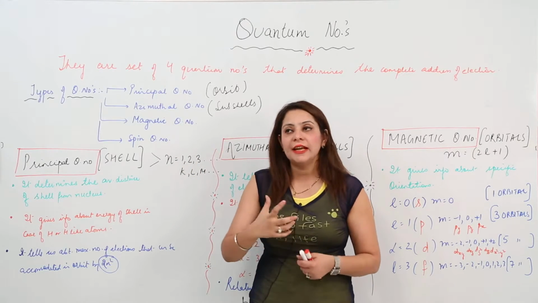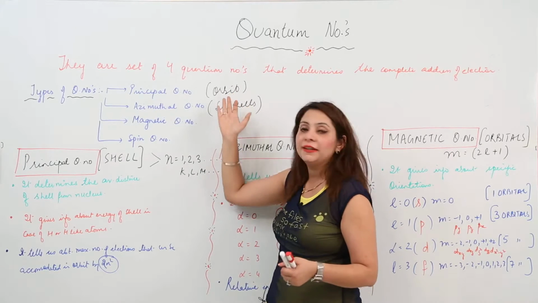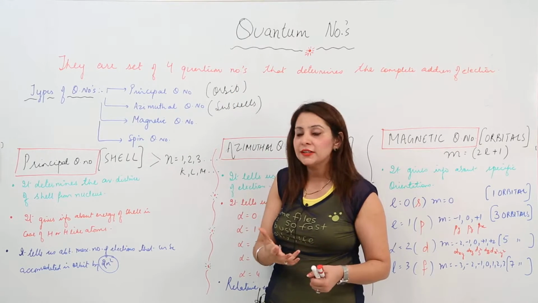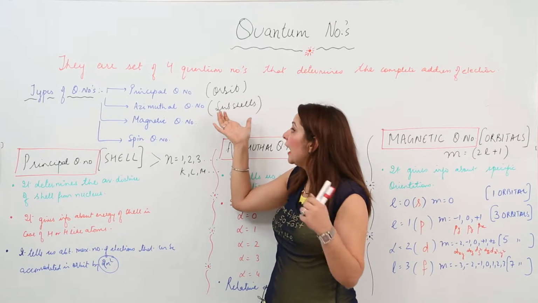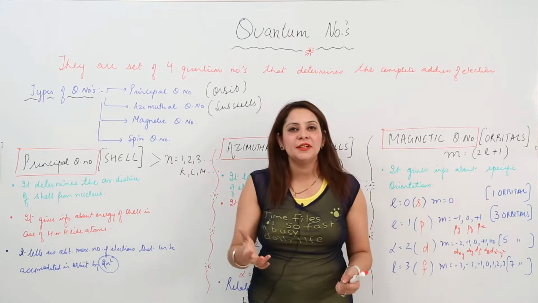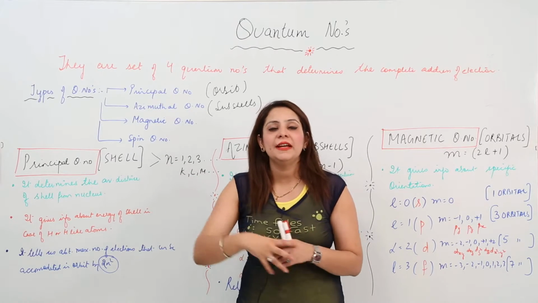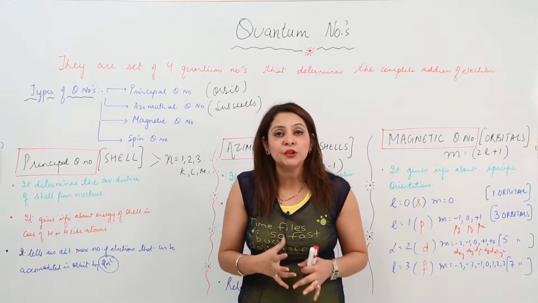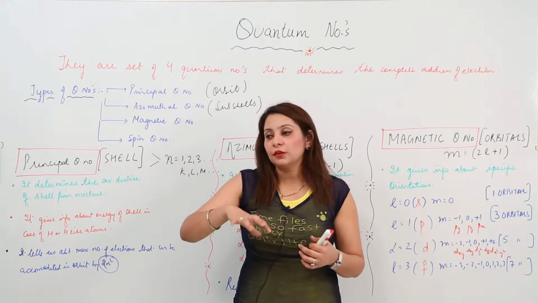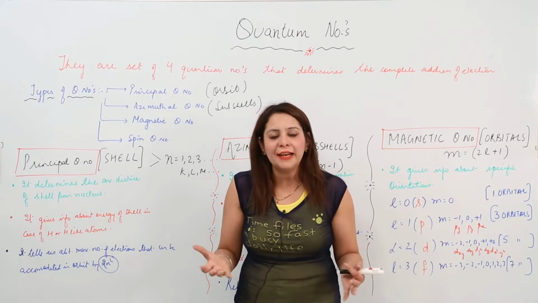As I told you, we have an orbit, and in the orbit the electrons do not possess the same angular momentum, therefore we have subshells according to the different angular momentum. When the electrons present in subshells are exposed to a magnetic or electric field, they get oriented in preferred directions.